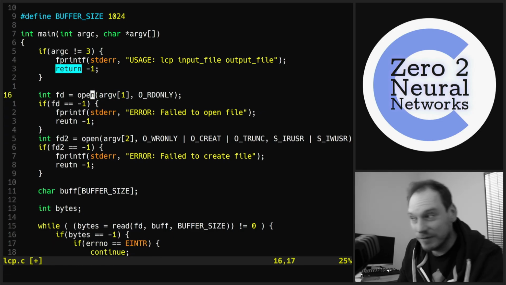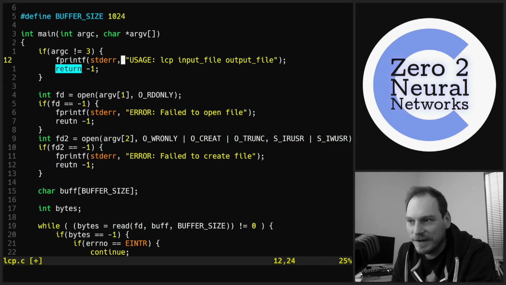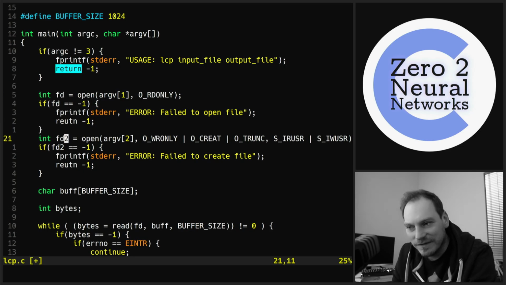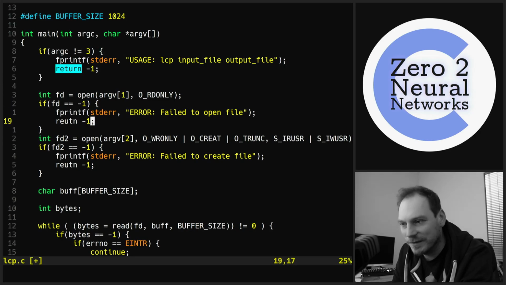So going back to our review of this program: in FD, open argv1 read only. So we're opening the argument that we passed as argument 1 with the open system call and creating a file descriptor called FD. And then we're creating a file descriptor 2 where we're opening the second argument that we passed, although it's technically the third argument, the second argument that we passed, not the program name.